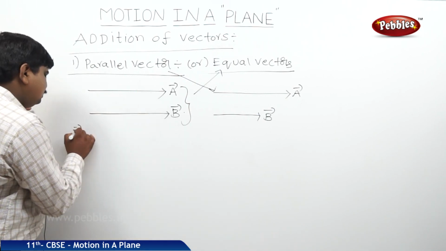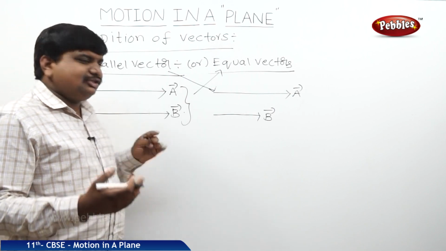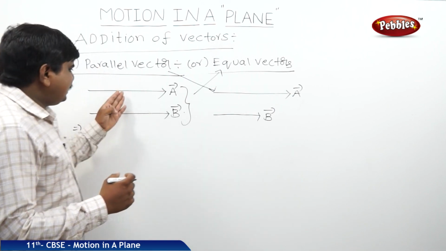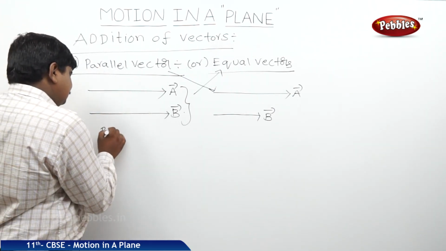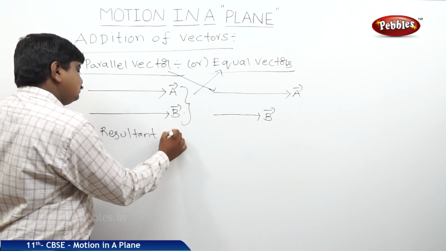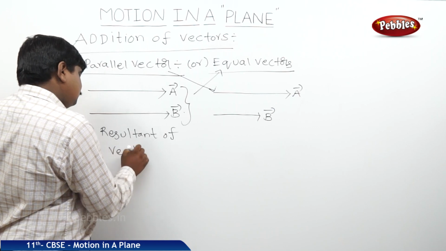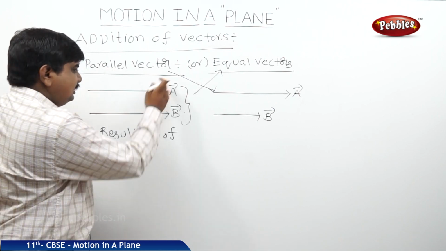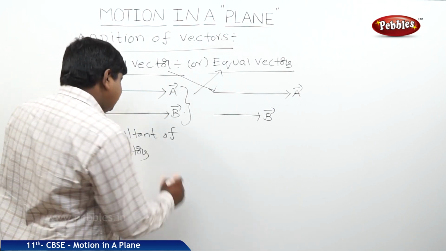If you want to find the resultant of these two vectors, let us write the resultant of vectors. Here the vectors are A and B, the resultant is C bar.